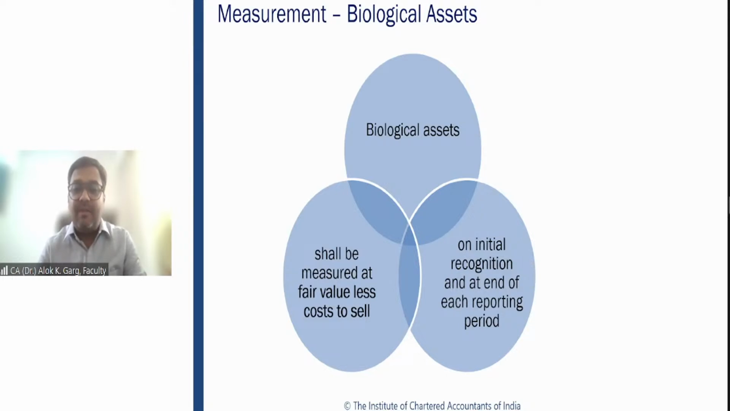Very good, Tanisha. So Tanisha has written subsequent measurement is at cost or NRV since they are immediately recognized as an inventory. Very good. Yukta has also given a right answer. Only till harvest, this Ind AS is applicable, sir.